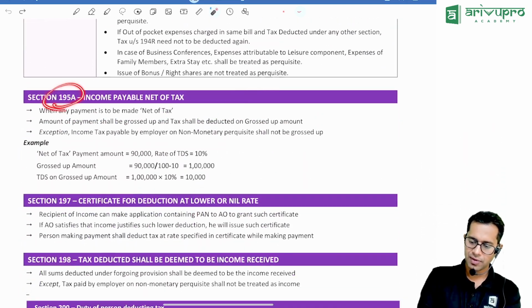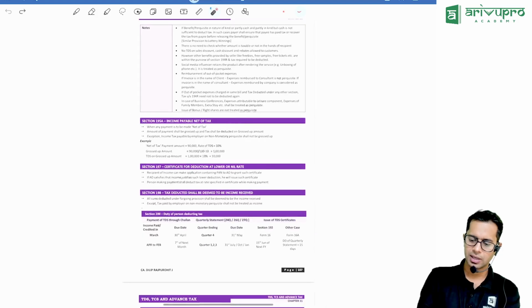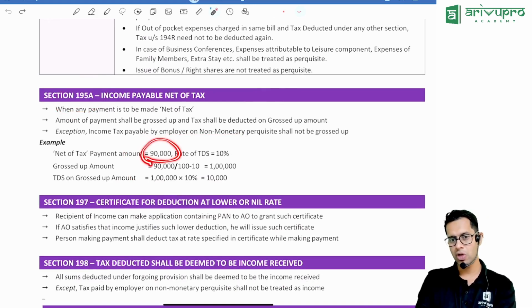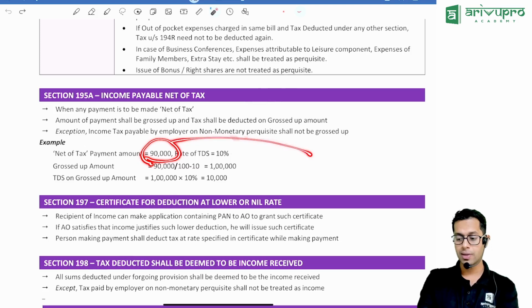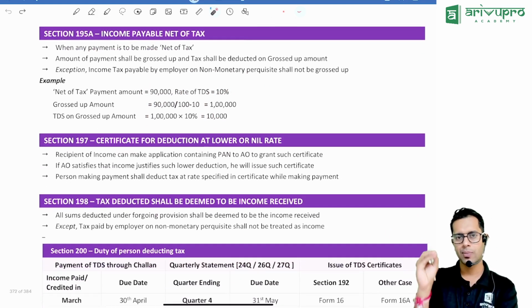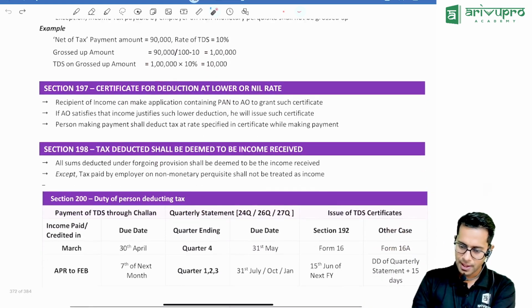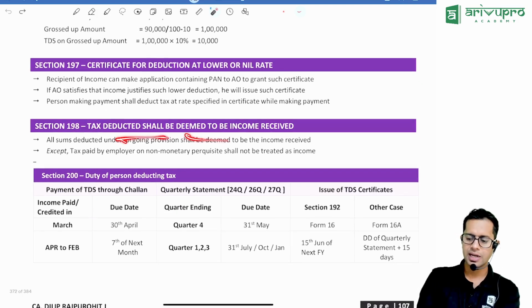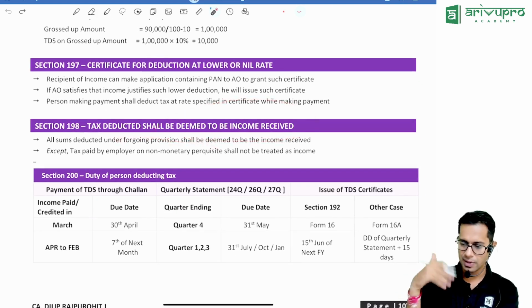Section 195A, etc. This grossing up concept we have already studied. What will be your income? After deducting TDS, whatever amount you have received, is that your income? No, your income should be grossed up. Whatever amount is there including TDS, that will be your income. Whatever TDS is deducted is deemed to be treated as income of the assessee.